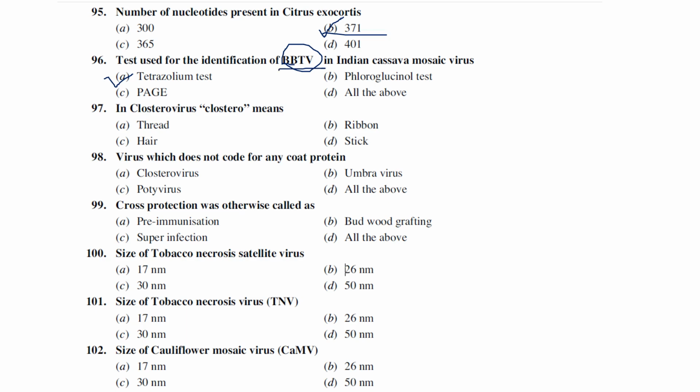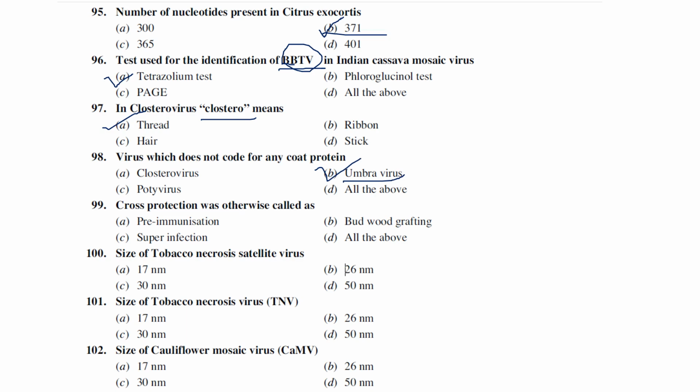What is the Closterovirus? Closter means generally a thread-like structure. Okay, a virus which does not code any coat protein. There is one important virus, Umbravirus. We can also call it carrot mottle mosaic virus, I think so. Which is a virus that does not code any coat protein. The example is Umbravirus.